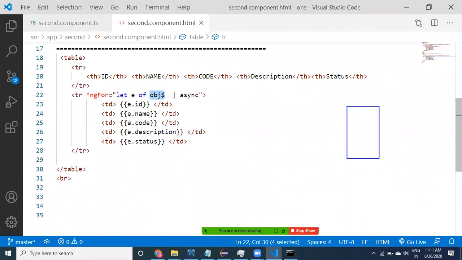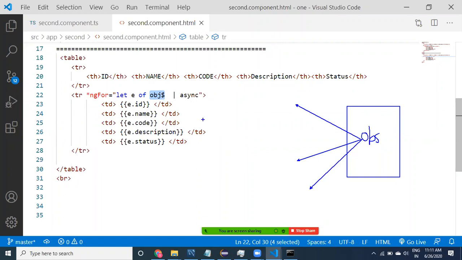For example, assume this is a controller or component class. This is the observer. This observer is being used by multiple places. Assume this is one HTML, maybe this is another HTML, or this may be another service or HTML. Now here if you apply this filtration logic, it is going to be applied only in this HTML. Here also you have to provide the same logic. If the logic is common for all the places, then this is not the right place to provide it.